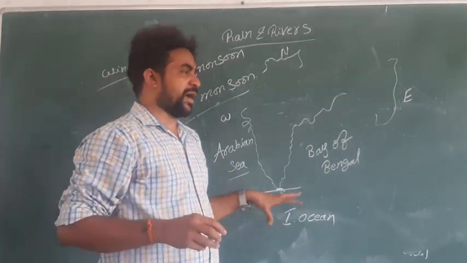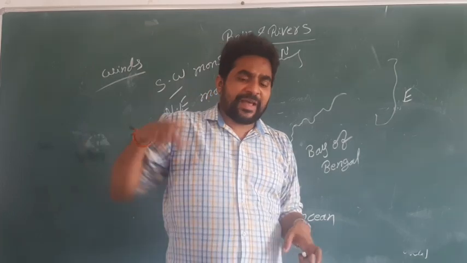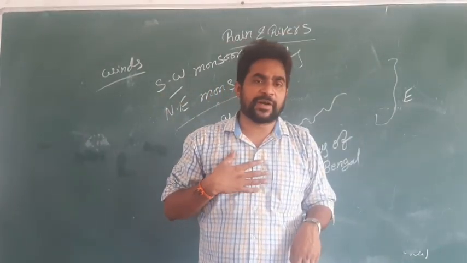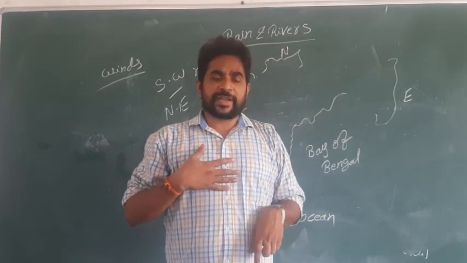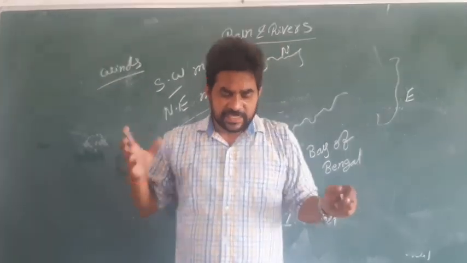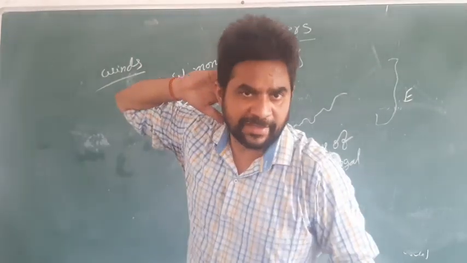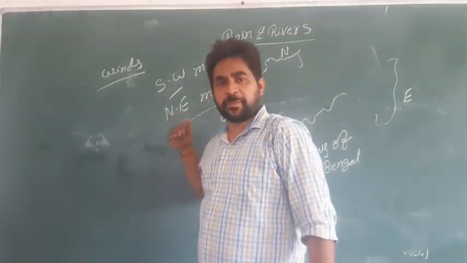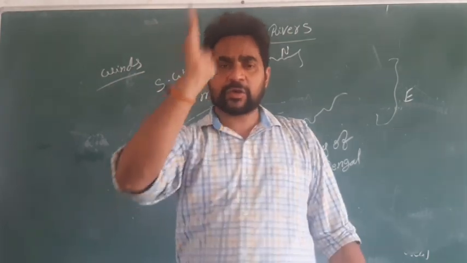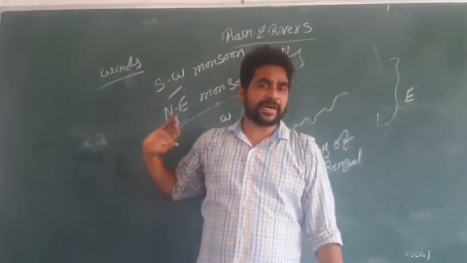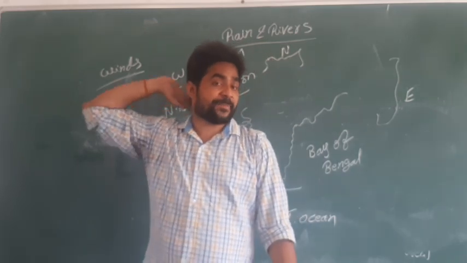So why will the rainfall occur? When there is high pressure and low pressure. What is meant by high and what is meant by low? For example, I am here, and someone pushes me from my backside, like this. If anyone pushes me from the backside, then I will go toward the front, not the back, because someone is applying pressure from my backside.